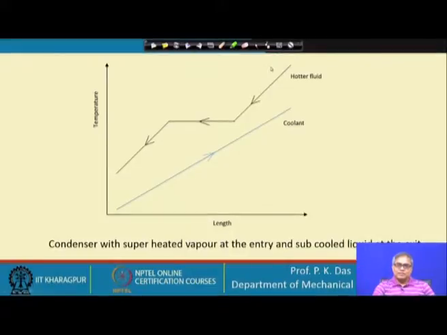So, you see that the curve will be something like this, either it can go to this range or it can come out of the condenser like this. So, subcooling could be there, subcooling may not be there, but obviously there will be a superheated vapor which is to be cooled first and then it has to be condensed.